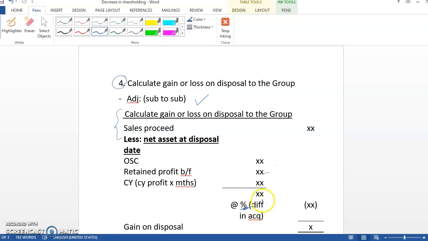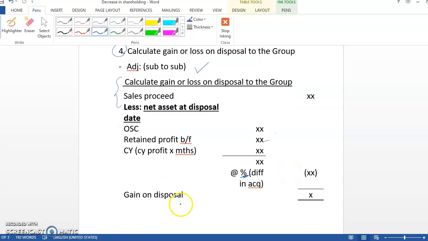For example here, initially 80%, the disposal is 60%, so the difference will be 20%, and then you get the gain or loss on disposal. Okay, that will be step number 4.